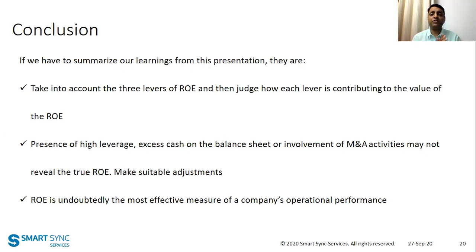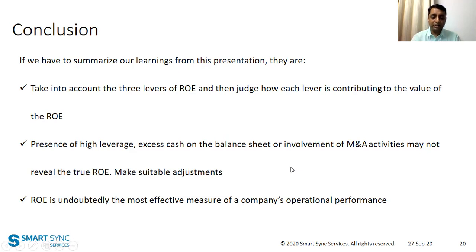If you remember in our first hypothetical example, profit margin was contributing the most because you were getting a high profit margin that led to a high ROE. Second, the presence of high leverage, excess cash on the balance sheet, or involvement of M&A activities may not reveal the true ROE. We have to do suitable adjustments to be very sure about how to calculate the real ROE.